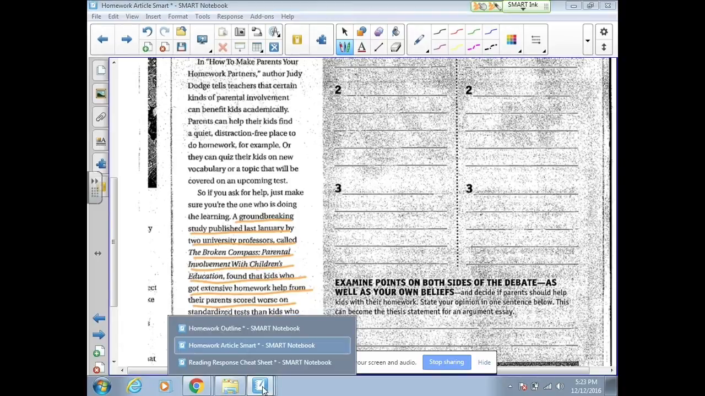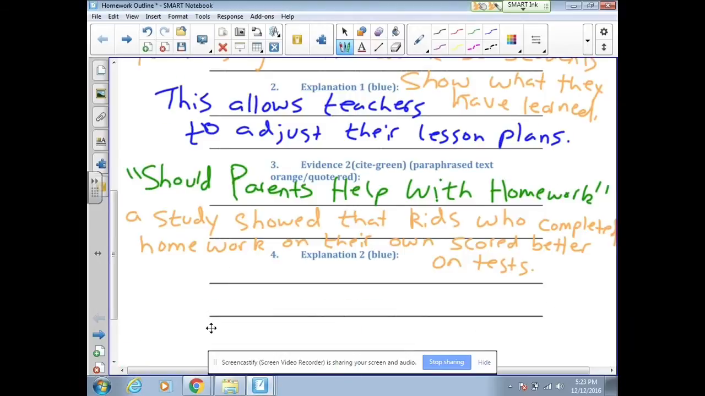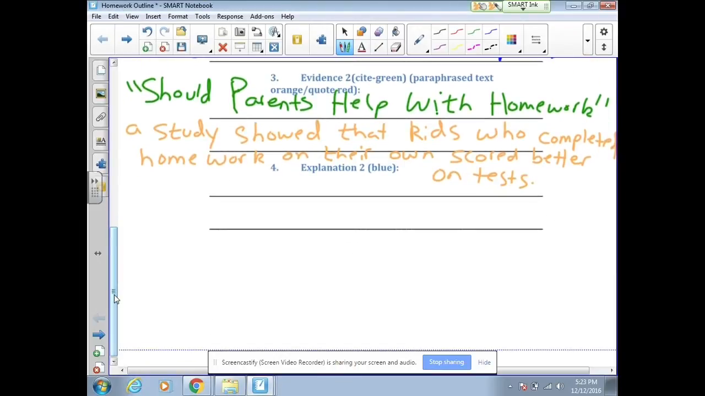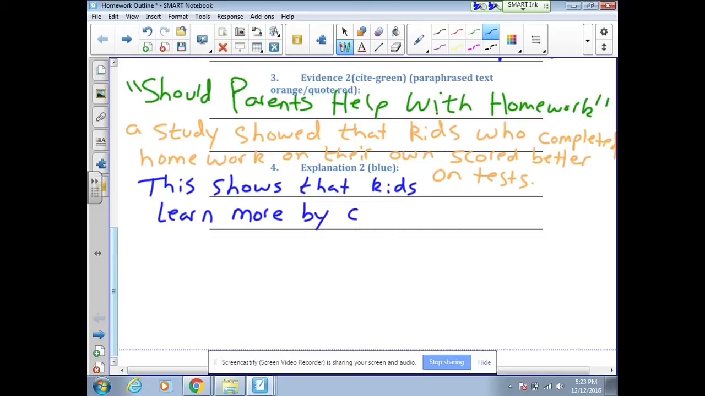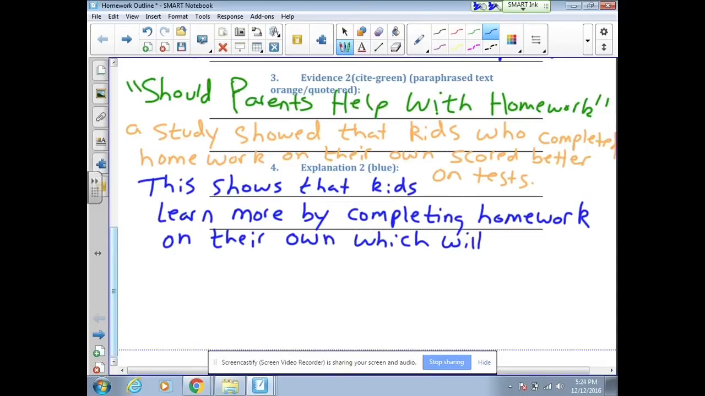So the next thing I need to do is explain how this piece of text evidence proves that parents should not help with homework. So I'm going to put something like, this shows that kids learn more by completing homework on their own, which will help them be more successful in life.